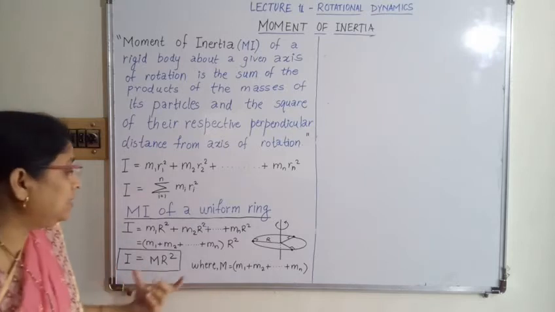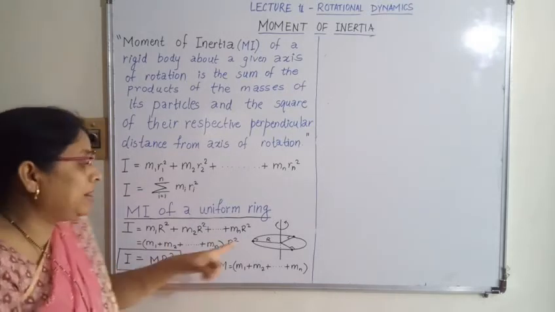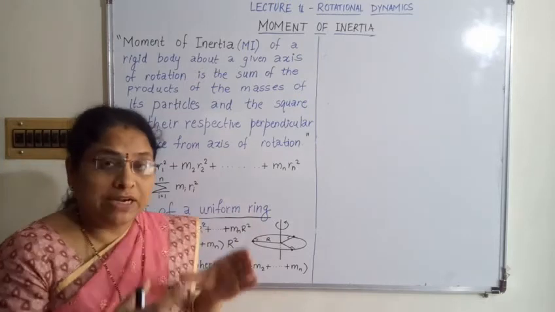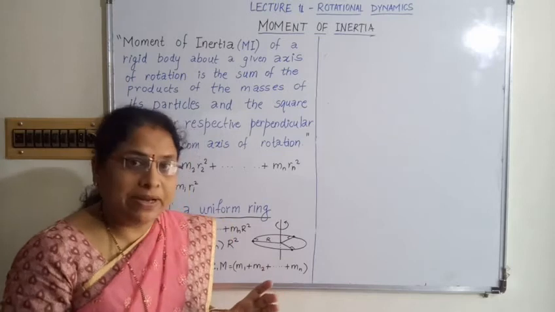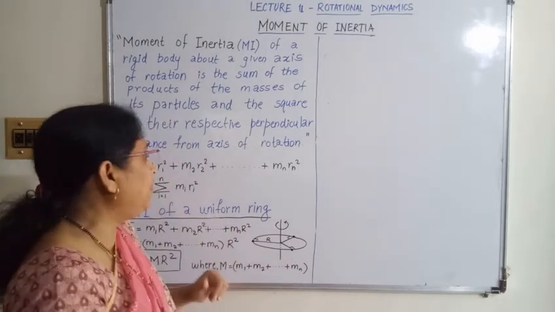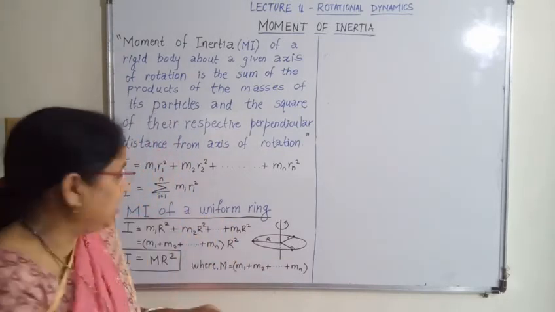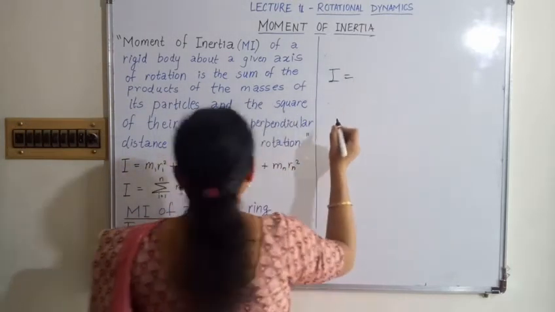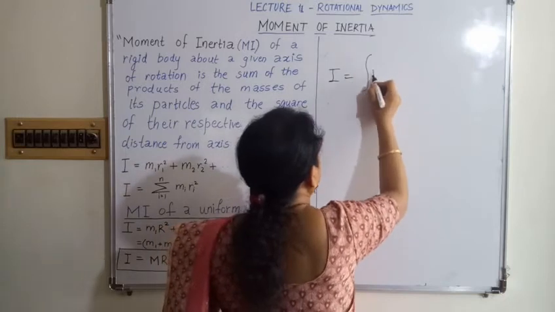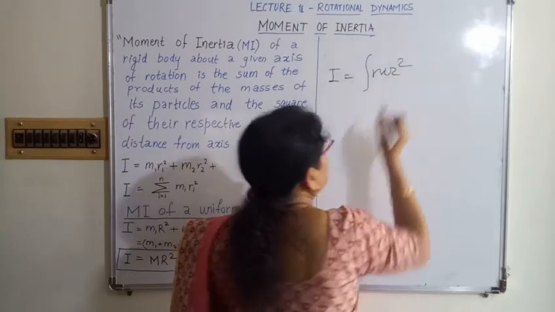Why can we find it? We get the simple formula for the moment of inertia of a ring because it is a symmetrical body. When bodies are symmetrical, we can obtain the moment of inertia by integration, and that's why I can write the formula for moment of inertia: I is equal to the integration of m into r square.